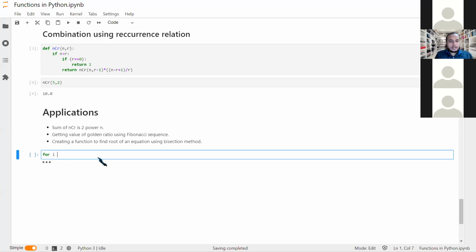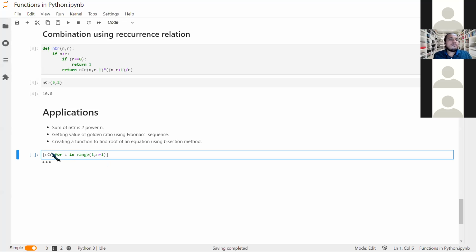So for i in range, we will take from 1 to n, right? This is in the list. I hope this definition is introduced. So what I'll do is I'll call this NCR function itself.